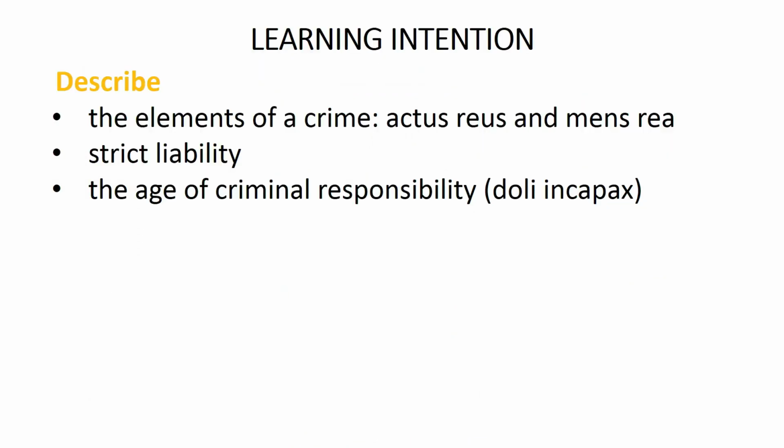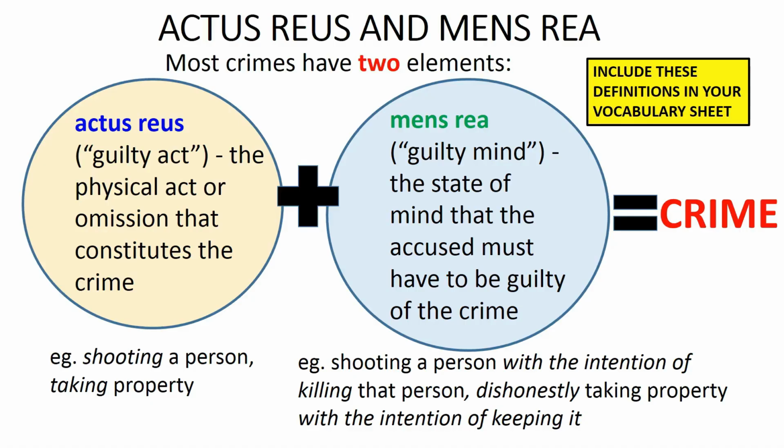There are 2 separate learning intentions for this video. On this slide, I have set out the first of these learning intentions. Make sure that you write this learning intention in your Cornell notes. This learning intention is that you should be able to describe 3 things. Firstly, the elements of a crime, that is, the actus reus and the mens rea. Secondly, strict liability. And thirdly, the age of criminal responsibility, which is encapsulated in the principle referred to as doli incapax.